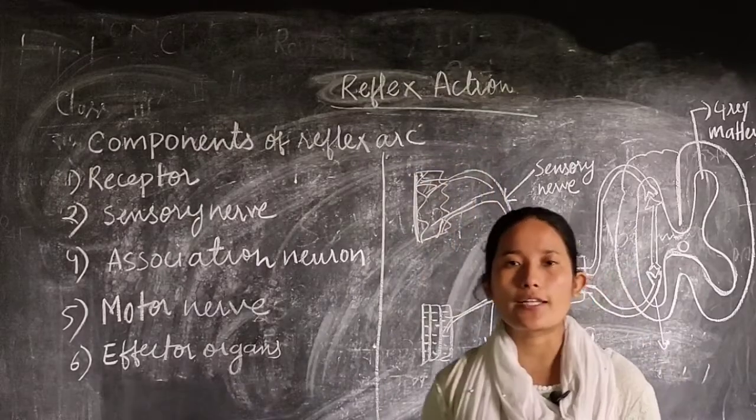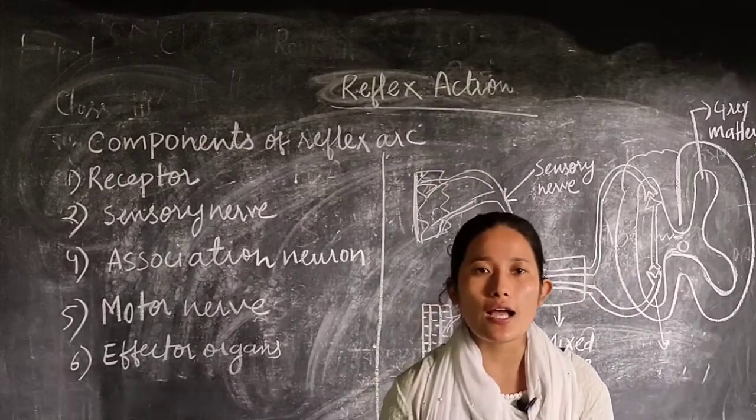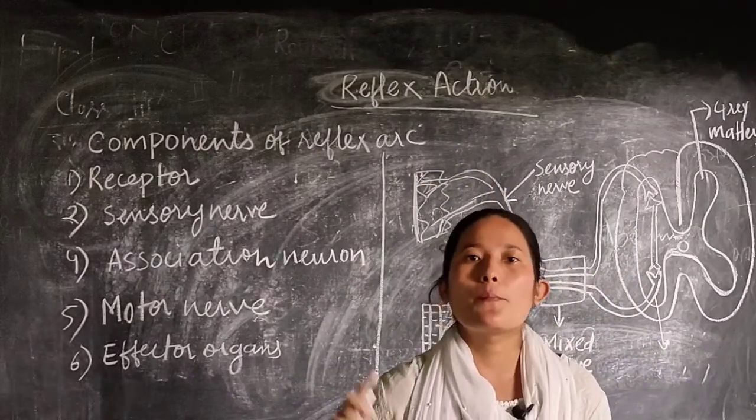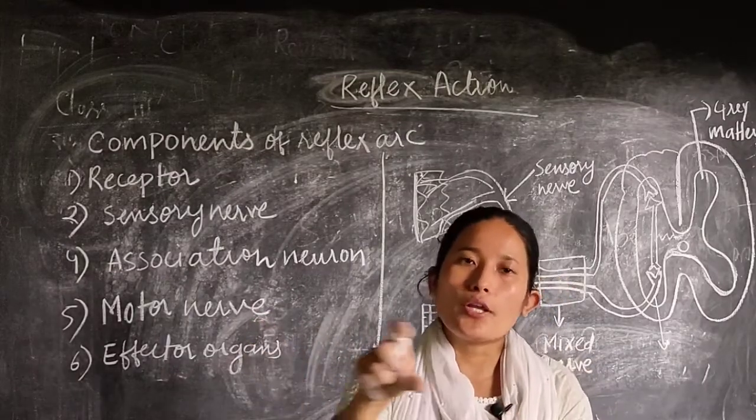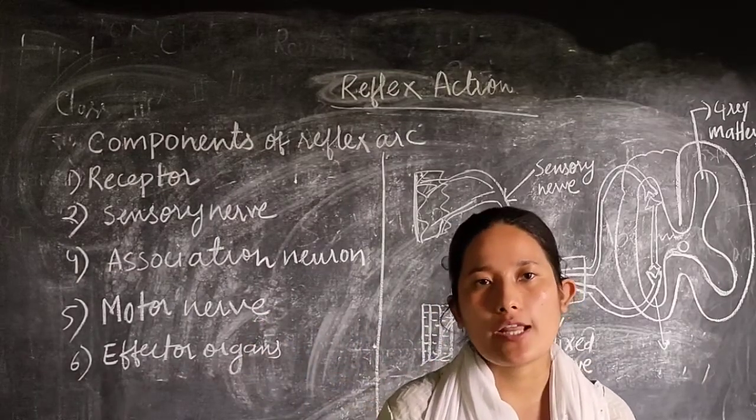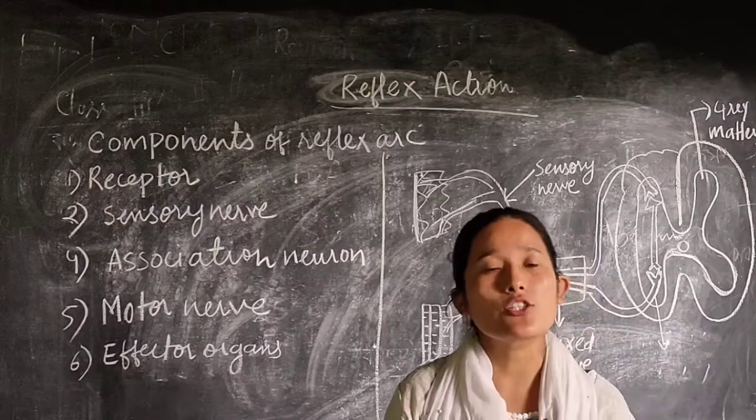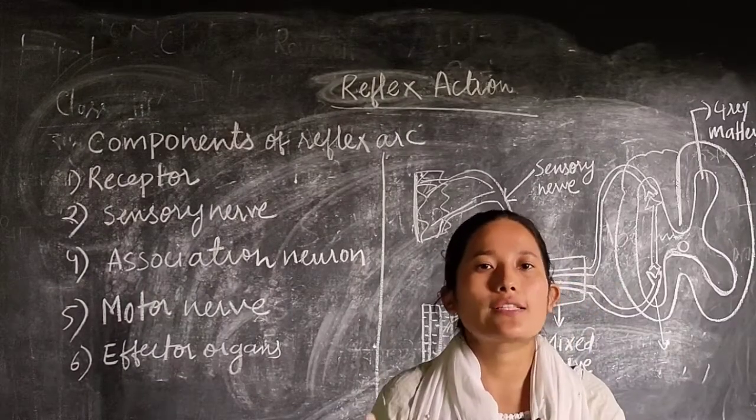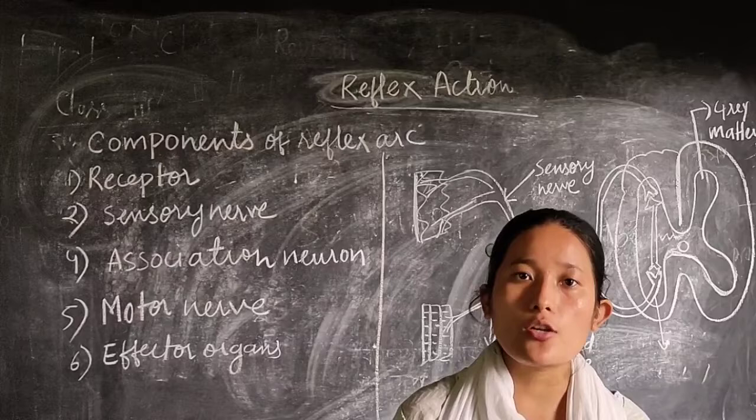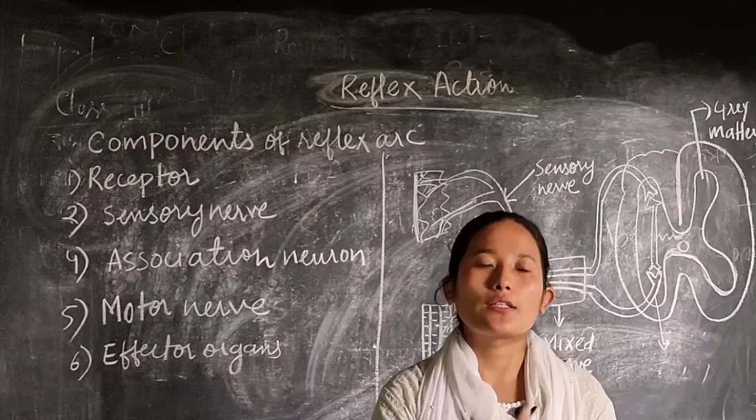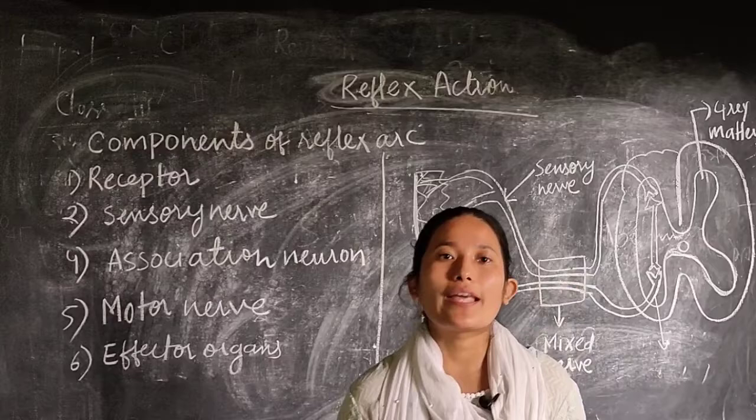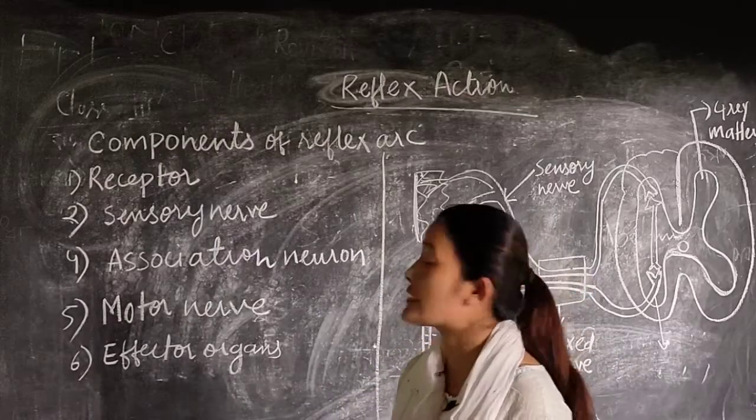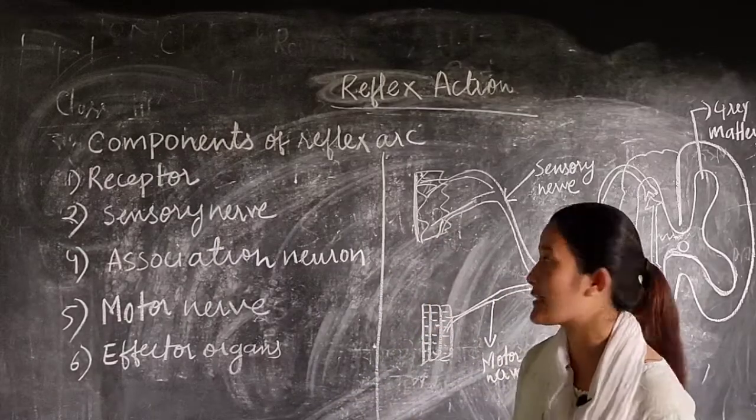Now next part is reflex arc. What is reflex arc? Reflex arc means pathway, just like the road. It is the pathway through which your nerve impulse is traveling. Nerve impulse means the message is traveling. To carry out the reflex action, through what pathway does the nerve impulse travel? That is known as reflex arc. Now let us understand the different components of reflex arc.